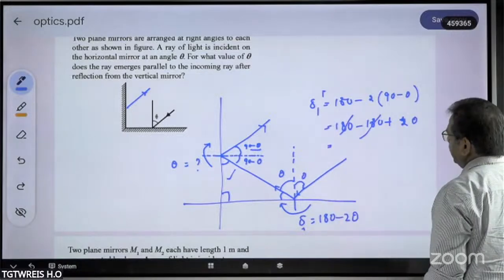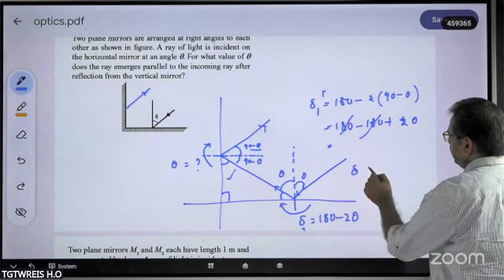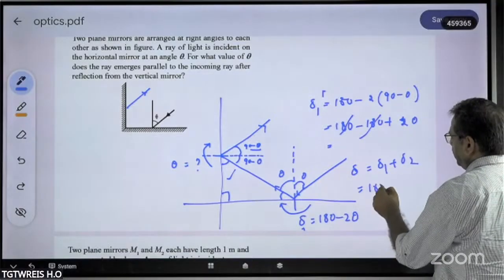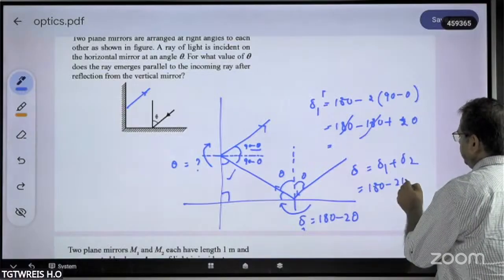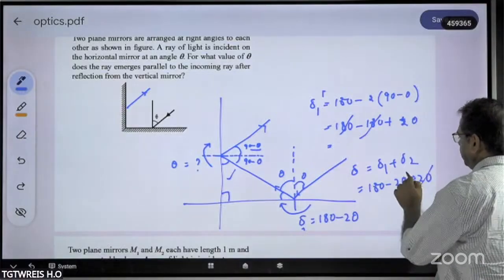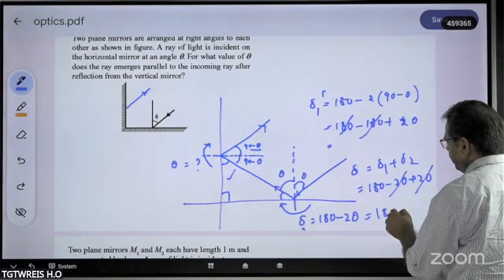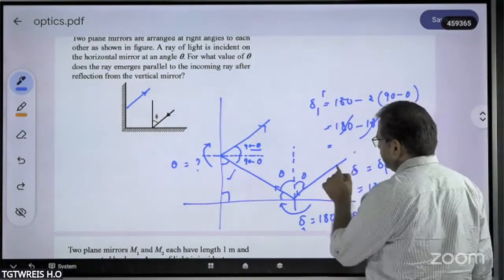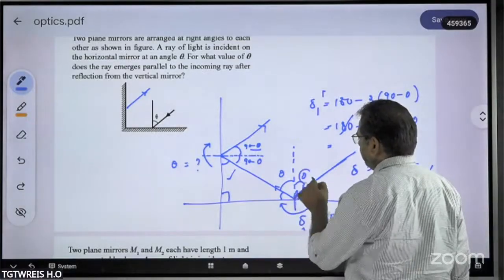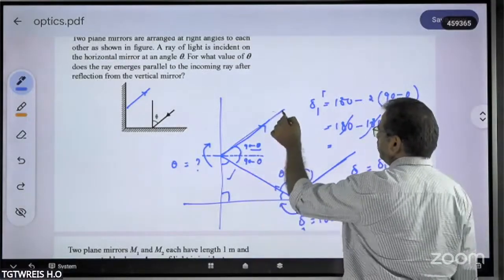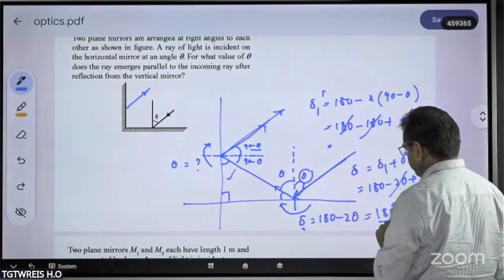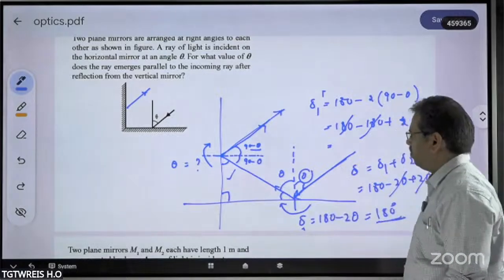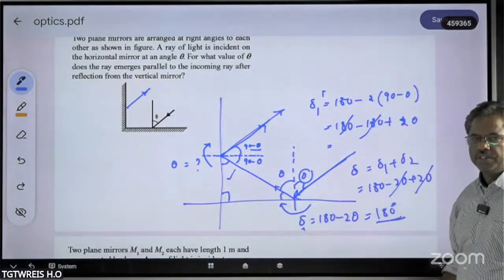So what is the total angle of deviation if you find out? Delta is equal to delta 1 plus delta 2. That is 180 minus 2 theta plus 2 theta. That is how much deviation you are going to get? 180 degrees. You see? Whatever the light ray that is incident here, irrespective of the angle of incidence, the angle of deviation is equal to 180 degrees, which means it is perfectly coming parallelly in the backward direction.